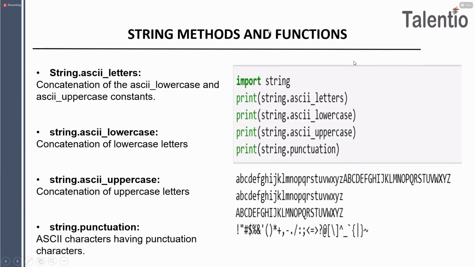So guys, now we are going to learn about string methods and functions. Okay. Yes, you can say code language as well. Very good, Bharat. Okay, guys, everyone be focused here.